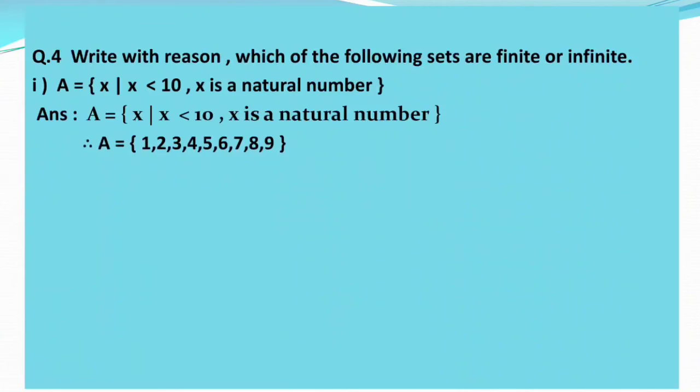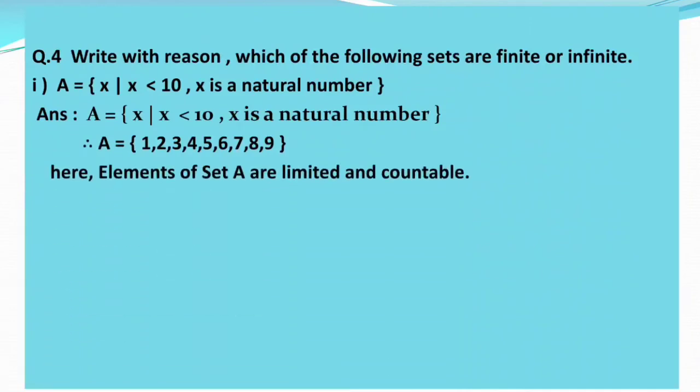So look here, all these numbers we can count. These numbers are also limited. Therefore, the elements of set A are limited and countable. Therefore, your set A is a finite set. What is meant by a finite set? When the elements present in that set are limited and countable, that set we call a finite set.